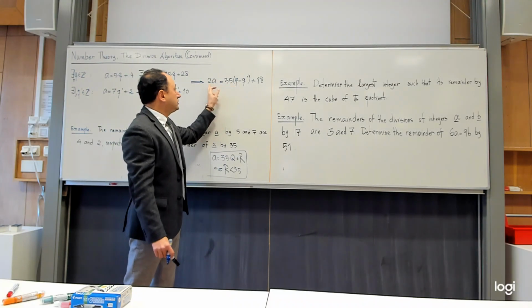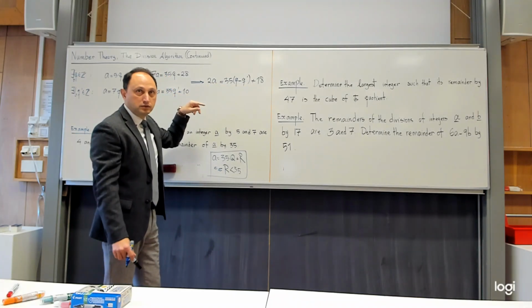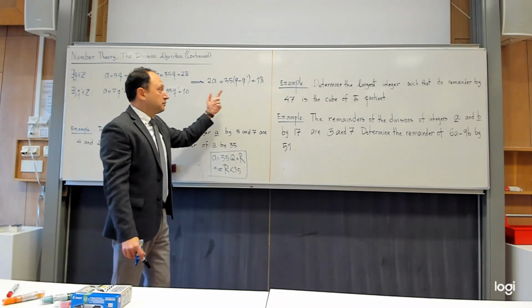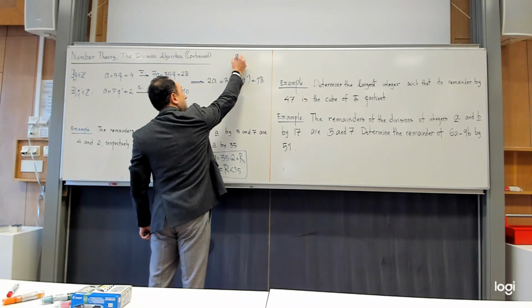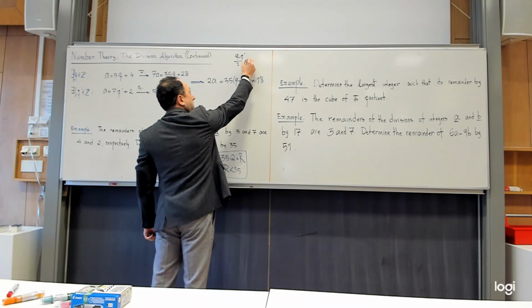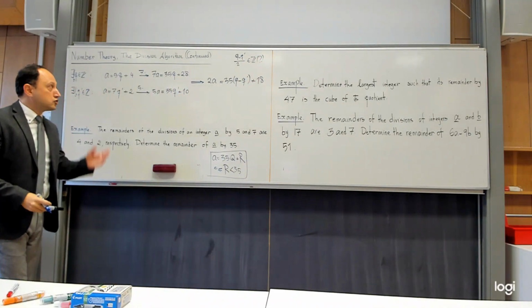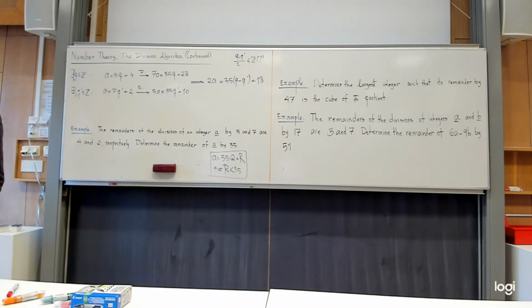I can put 2 below this one. It becomes q minus q prime divided by 2. That's the problem, because there is no guarantee that q minus q prime divided by 2 is an integer. This is not clear, unless I can show that this is indeed an integer. If I can show that, that's okay.